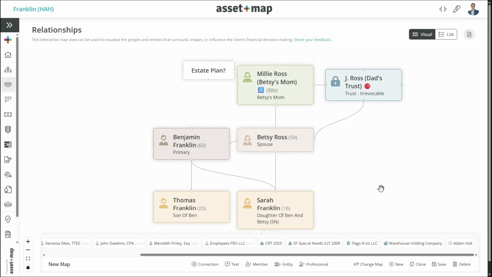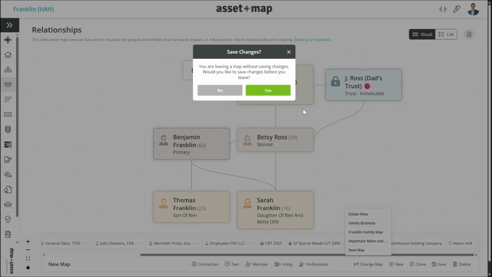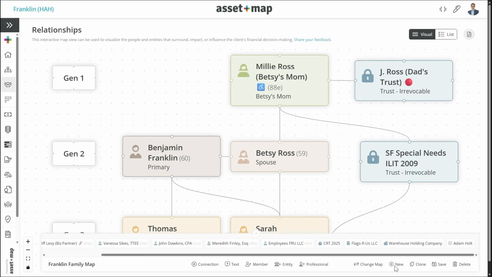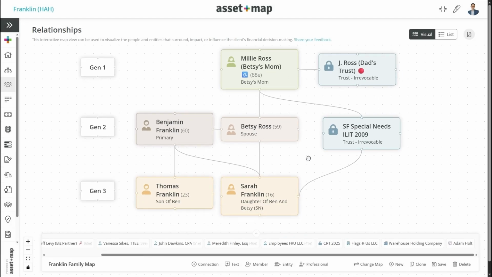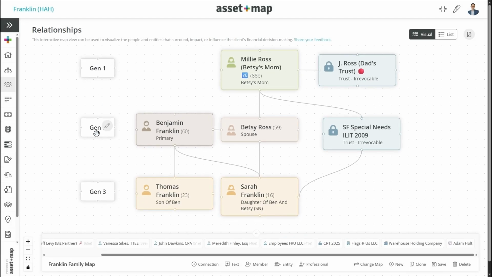Let me show you some really interesting ways that other advisors have shared with us. I'm going to go down to the bottom here and I'm going to change this map, and I'm going to show the Franklin family map. Here's what I did just before jumping on with you. I actually took the time to write out these little text boxes. I added text box Gen 1, 2, and 3 because I wanted to have an intentional conversation.